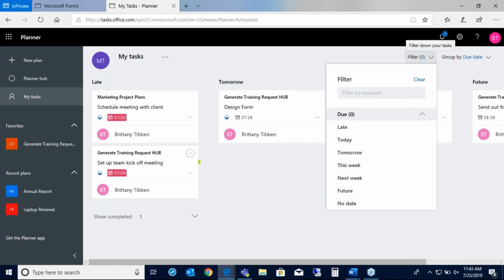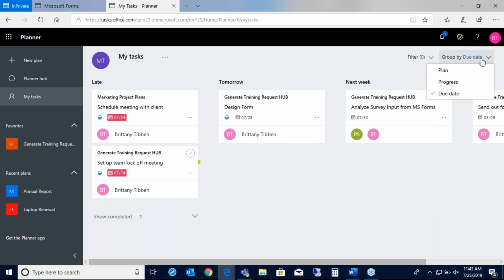They also have filtering on the side. So I can filter by when things are due, or I can also group them by plan, by progress, or right now you see the view for the due date.